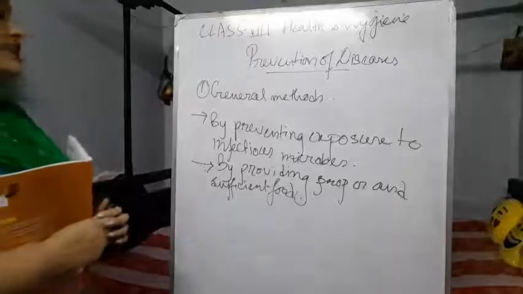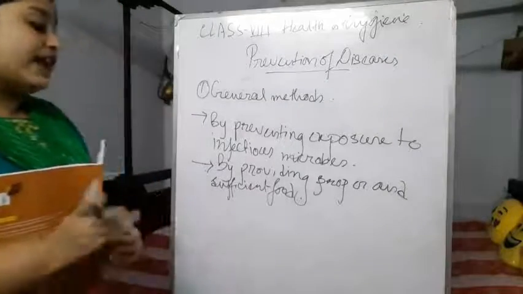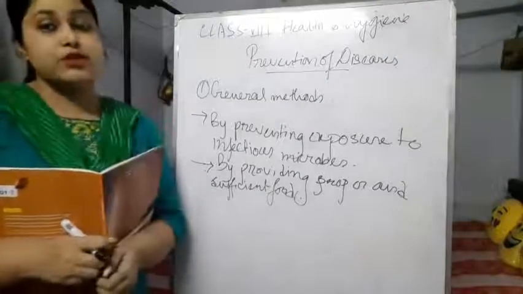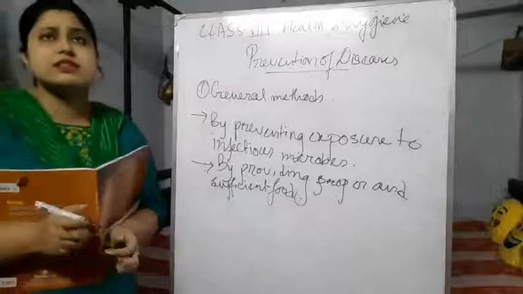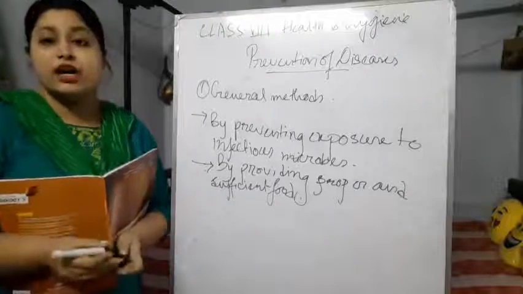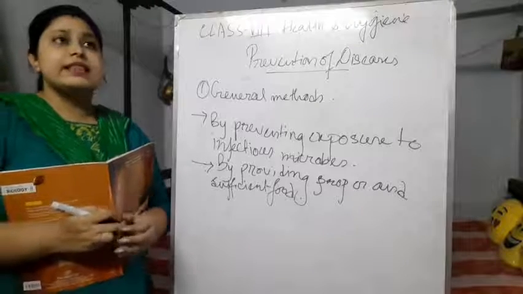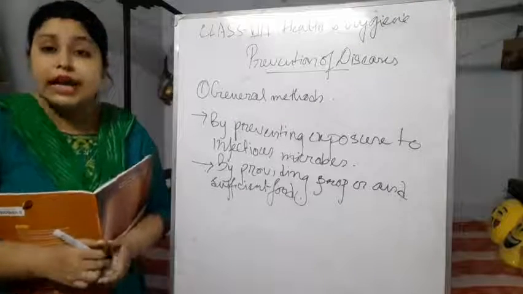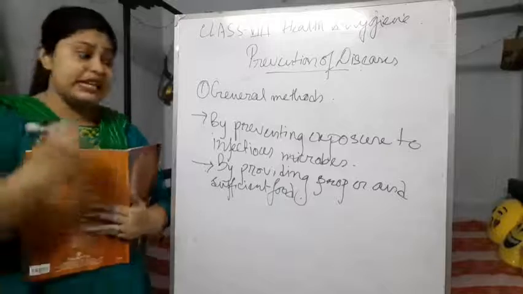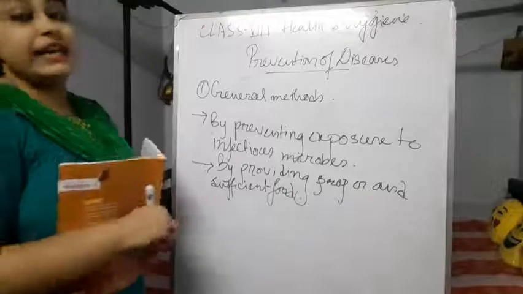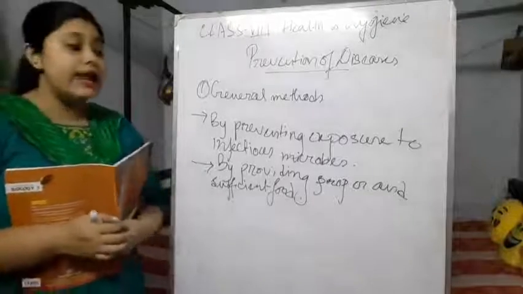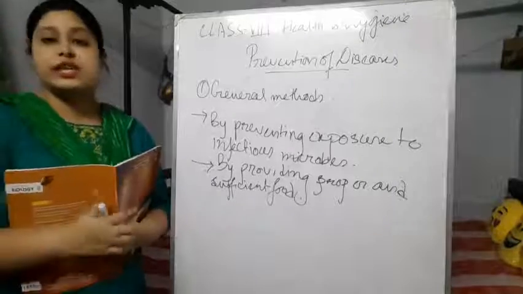So we should consume proper, hygienic, and sufficient food, not junk food or street food, by which we can't be that healthy. We have to eat proper and healthy homemade food, rich in nutrients.